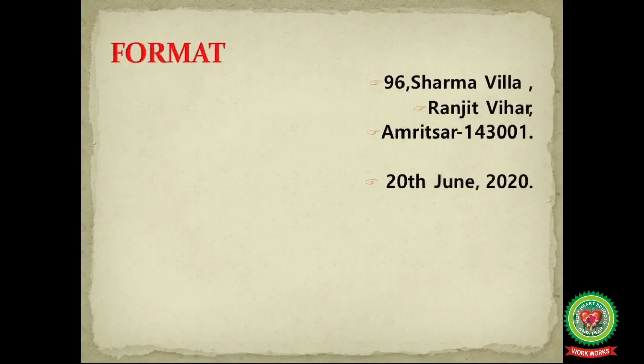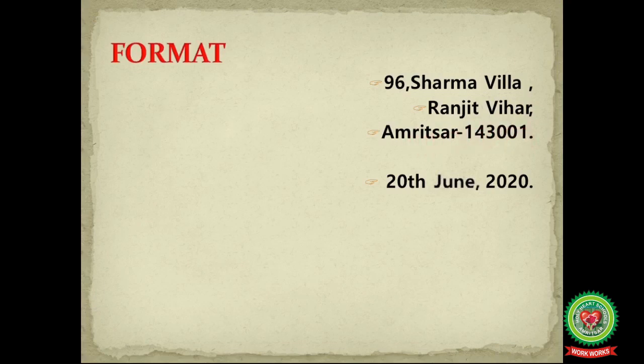Our first point is sender's address. It is written on the right hand side. In the first line, we write house number and the name of the house. These are separated with comma. Example, 96, Sharma Villa. In the next line, write down locality, and in the third line, write down city with its pin code.